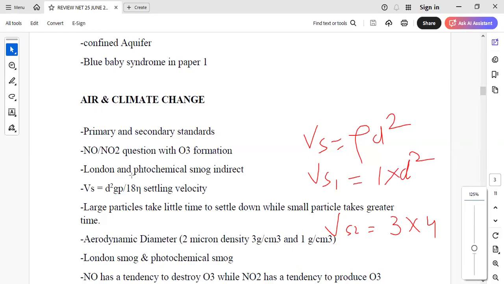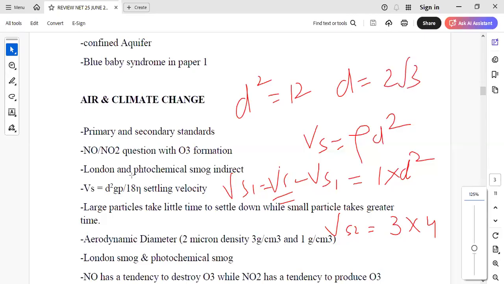Just because Vs1 and Vs2 are equal, because equal settling velocity, we equate both of them. It will come d square is equal to 12 and d will come automatically 2 root 3. So here it will be 2 into 1.7321 and automatically it will come something around 3.5 micrometer, which was one of the answers. Right, it was a very interesting question.